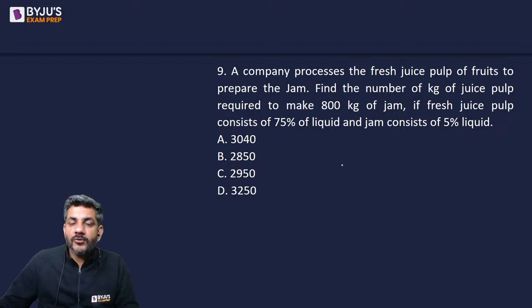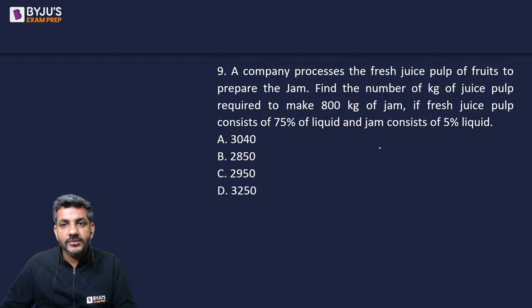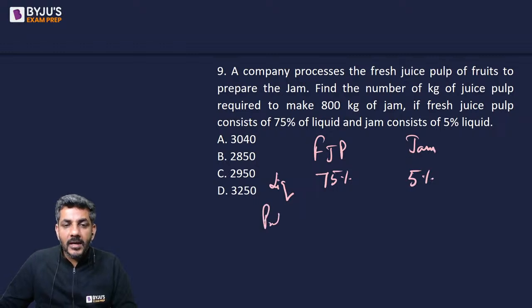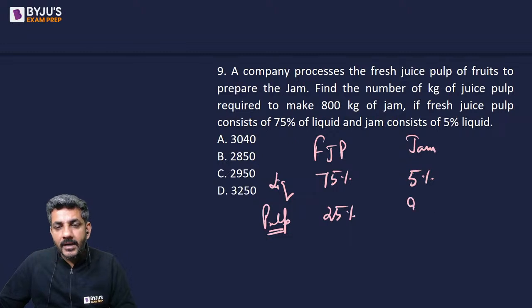It says a company processes the fresh juice pulp of fruits to prepare the jam. Find the number of kg of juice pulp required to make 800 kg of jam, if fresh juice pulp contains 75% liquid and jam contains 5% liquid. So fresh juice pulp has 75% liquid, and the jam would contain 5% liquid. So that means the pulp in the fresh juice is 25% and the pulp in the jam is 95%.